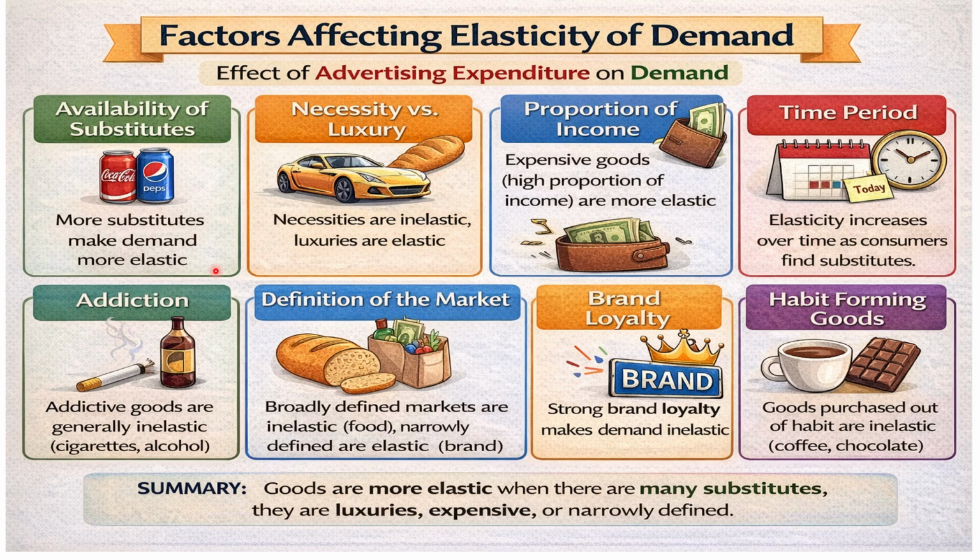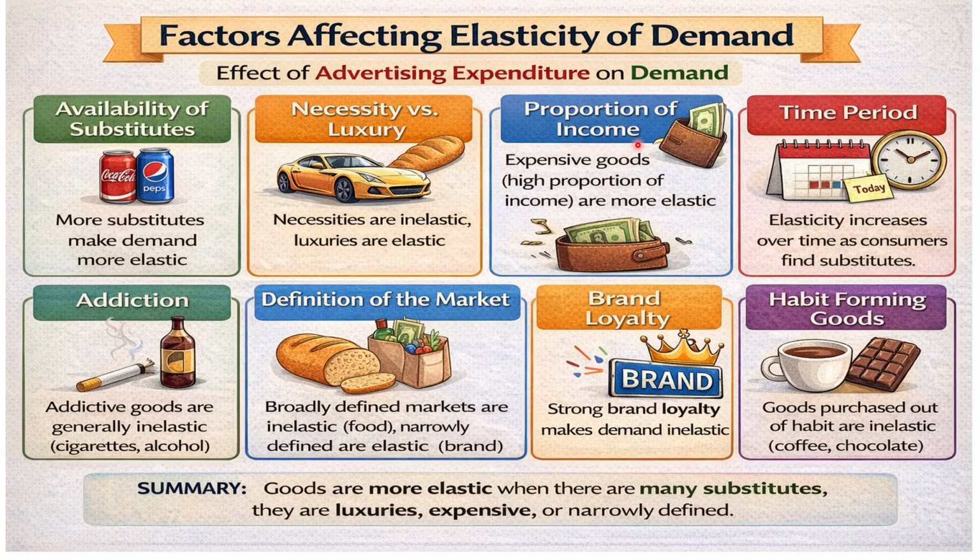For example, tea has many substitutes like coffee or cold drinks, so its demand is more elastic. The next one is necessity or luxury goods, or we call it the nature of a commodity. So elasticity also depends on whether the commodity is necessary or luxury. So here in necessary goods demand is inelastic, whereas in luxury goods the demand is more elastic. For example, necessary goods are medicines while luxury goods are cars.